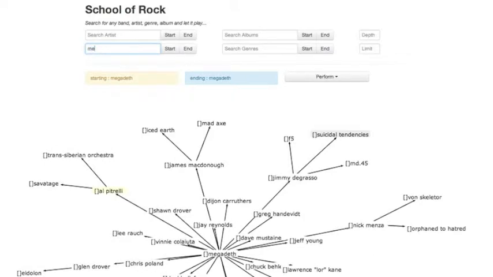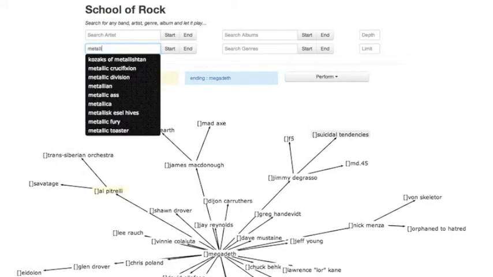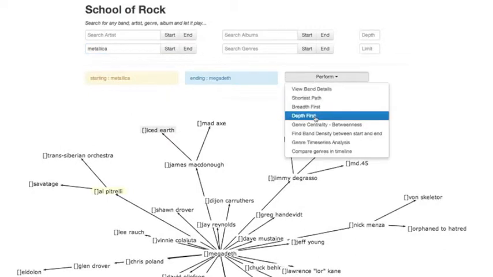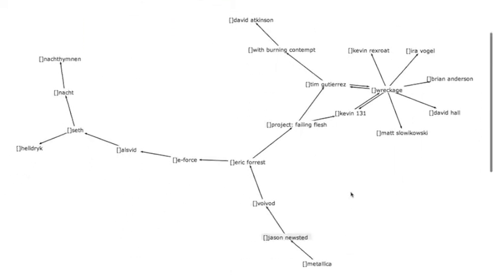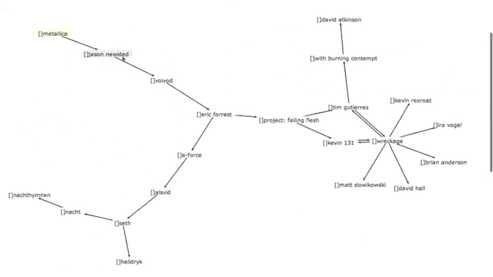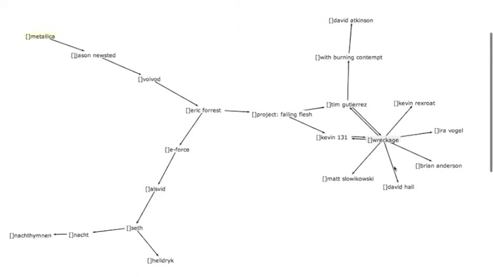Now let us perform a depth first search with another band, Metallica. Performing a depth first search with Metallica to a certain depth of the graph could be used as a random walk algorithm by recommendation engines to find the probability of a user listening to a band called Wreckage, given that he likes Metallica.